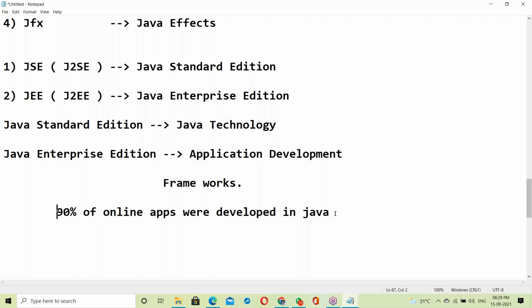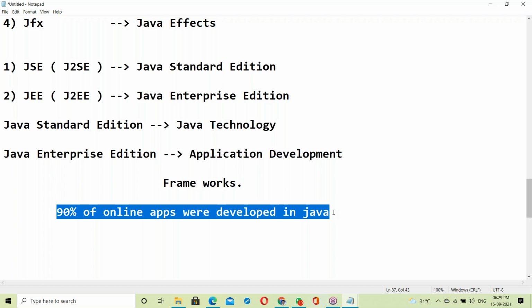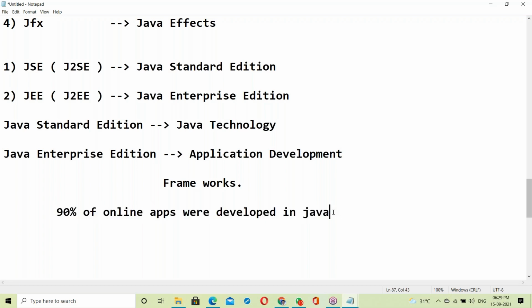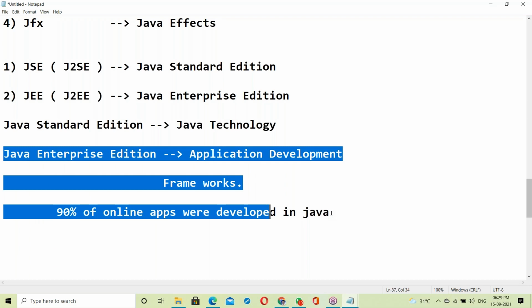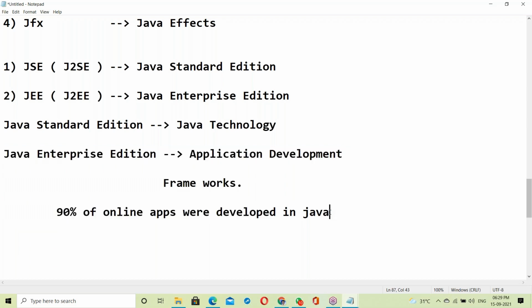To give support for lakhs of applications, many Java resources are required. We can give the support for this.